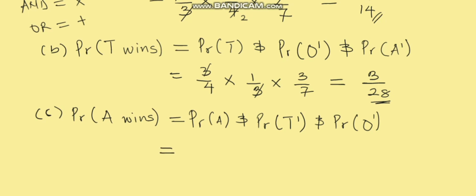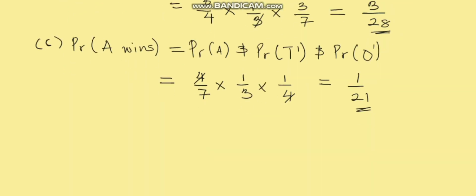So the probability of A winning is given as 4 over 7 according to our question, and the probability of T prime, that is the probability that Tinubu loses, is given as 1 over 3, and also the probability that Obi loses as 1 over 4. Let's reduce this fraction. We can cancel this 4, hence we have 1 over 21. That is the probability that Atiku wins.